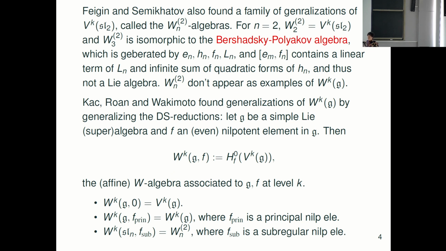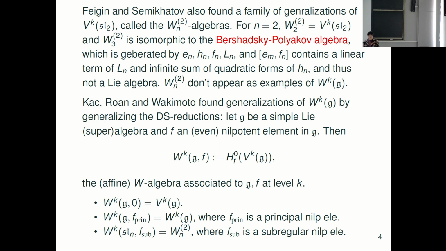This problem has been solved by Kac, Roan and Wakimoto. They introduced a new definition. They generalized the definition of Drinfeld-Sokolov reduction. So they take G to be a simple Lie algebra, or more generally a simple Lie superalgebra, and f a nilpotent element. In the super case, we assume f has even parity. Then W^k(g,f) is defined as a Drinfeld-Sokolov reduction of the affine vertex algebra V^k(g), but the cohomology is generalized, associated with the choice of f.